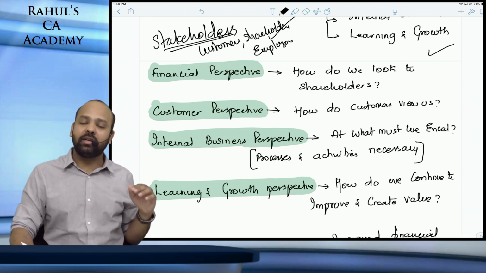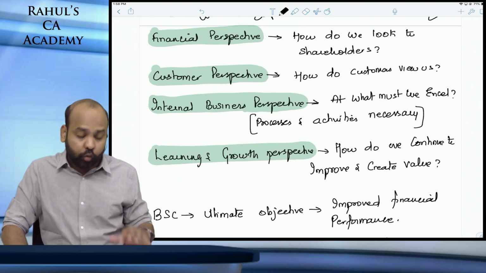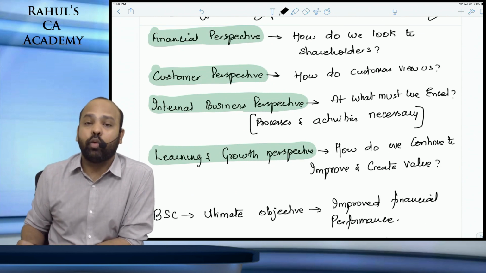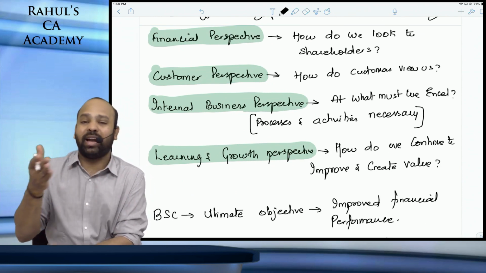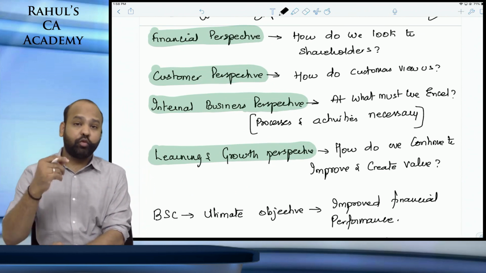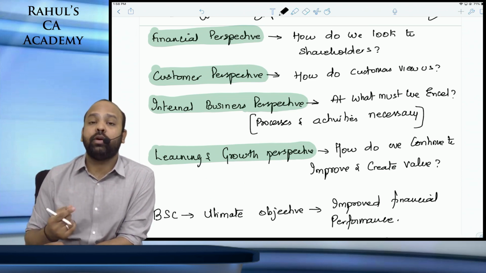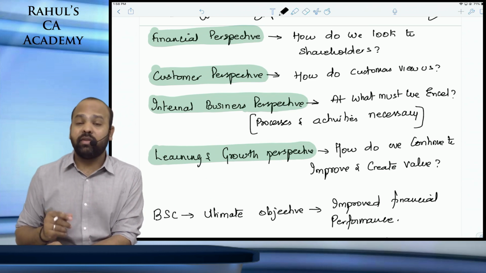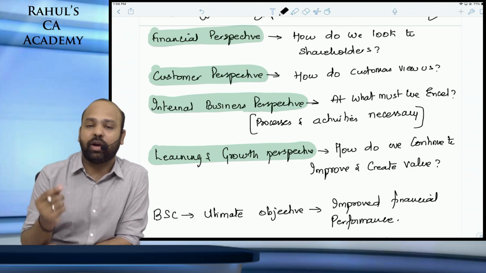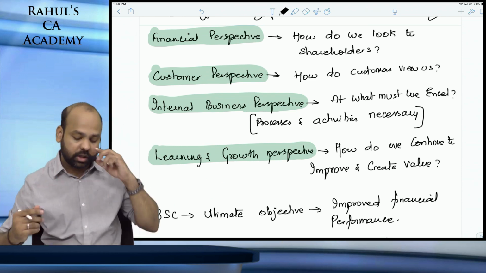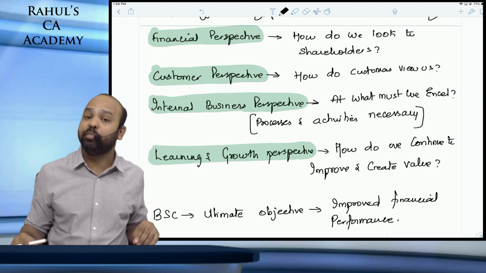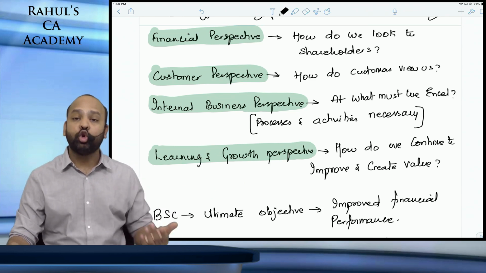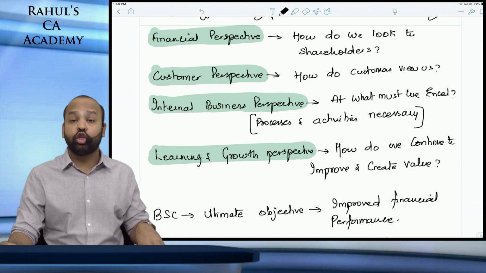And then, internal business perspective talks about what are the processes and activities that are required to achieve your financial perspective and your customer perspective. That is, at what must we excel? What is the scope for improvement within the organization? Learning and growth perspective is how do we continuously create value? How do we continuously learn and create value better? How do we continuously improvise? That is about bringing out new things. That comes under learning and growth perspective.